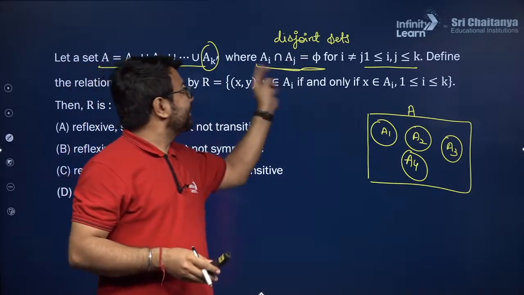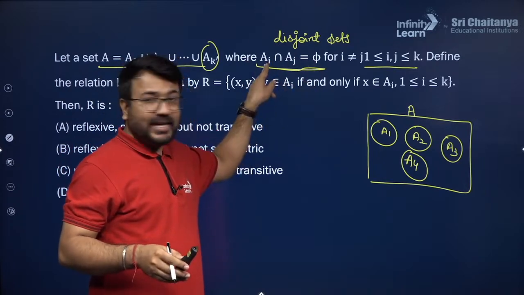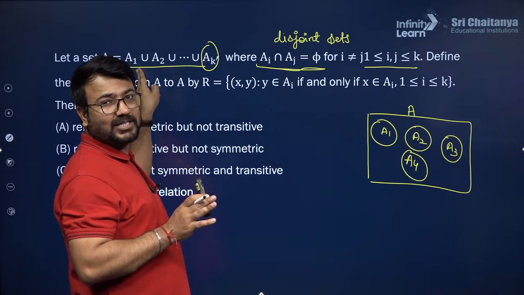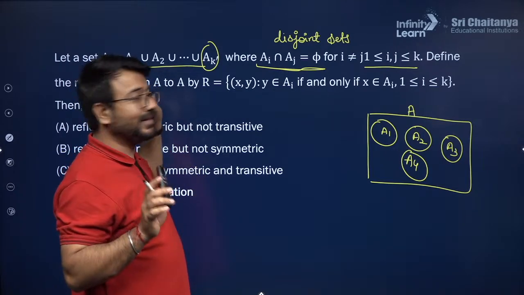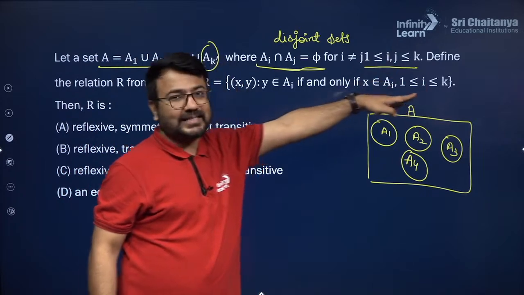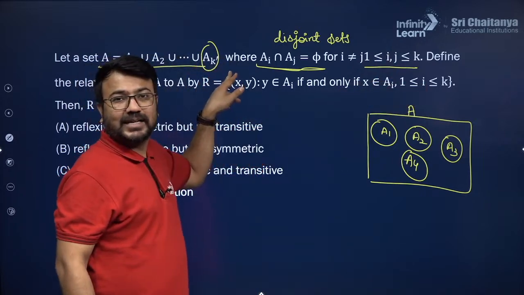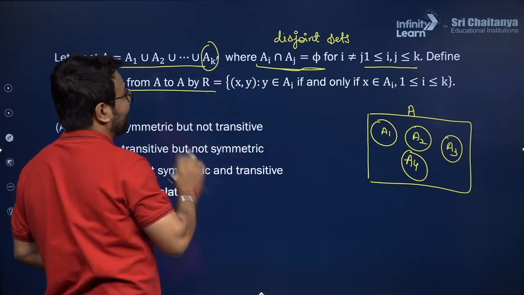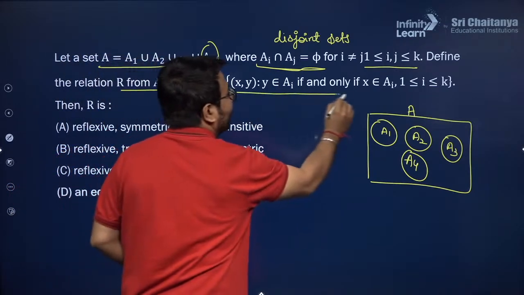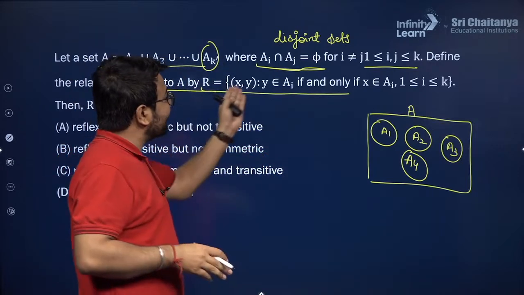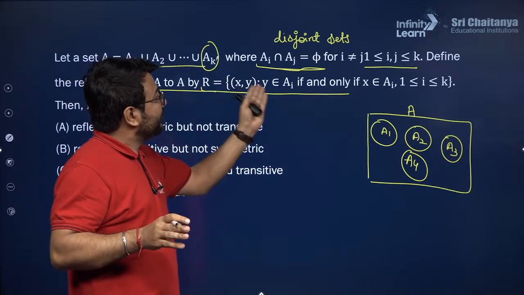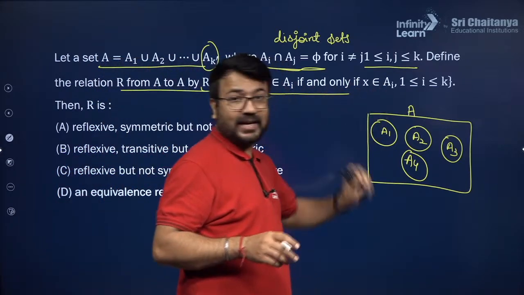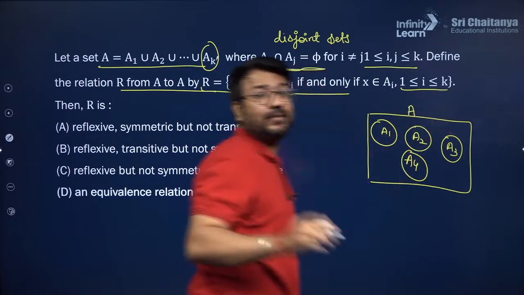So in this particular relationship, I starts from 1. Here 1 is the minimum number of the partition, that is A1. One partition you will definitely create. And J should be at most K. So the maximum partitions we are creating is K partitions over here. Now define the relation R from A to A. In this it is clearly mentioned that R is an ordered pair (X, Y) where Y belongs to AI if and only if X belongs to AI, and I is in the interval 1 to K.